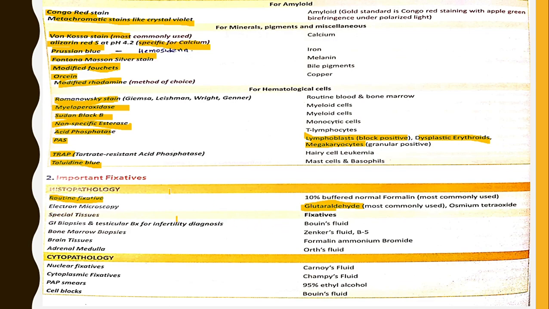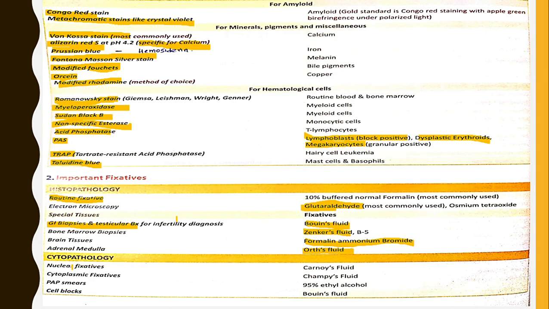Fixation of special tissues. For GI biopsies and testicular biopsy, for infertility diagnosis, Bouin's fluid is used. For bone marrow biopsies, Jenner's fluid is used. For brain tissues, formalin ammonium bromide is used. For adrenal medulla, Orth's fluid is used.